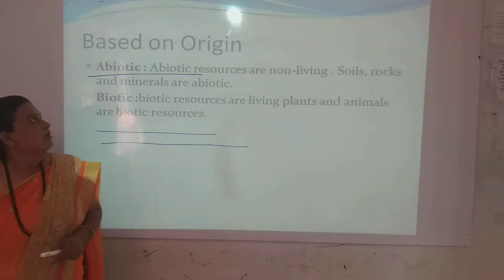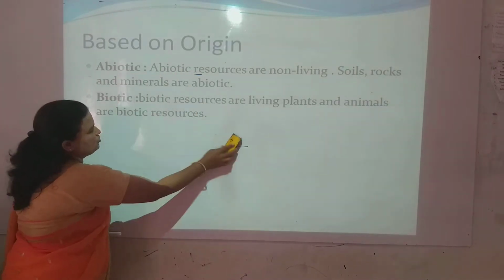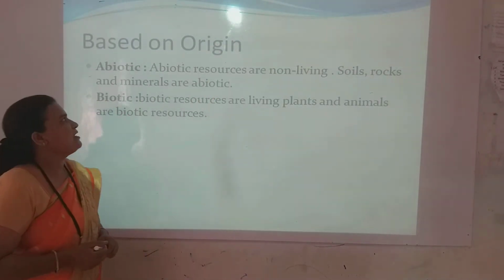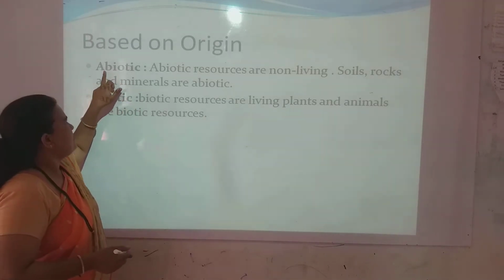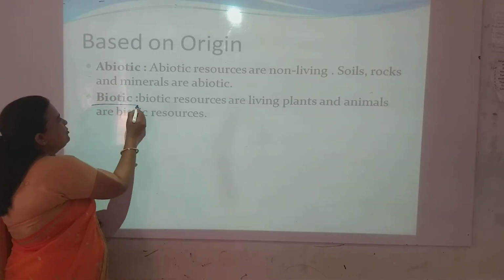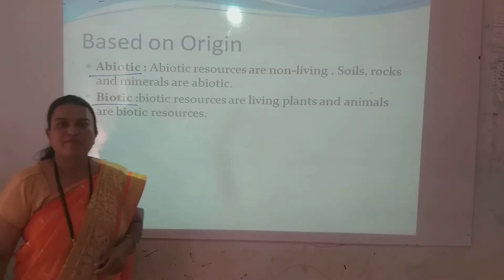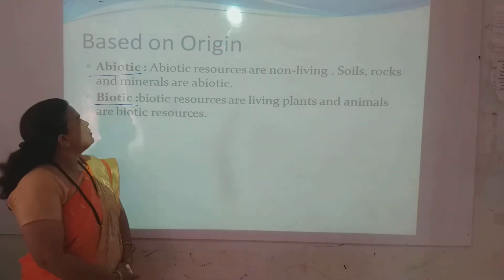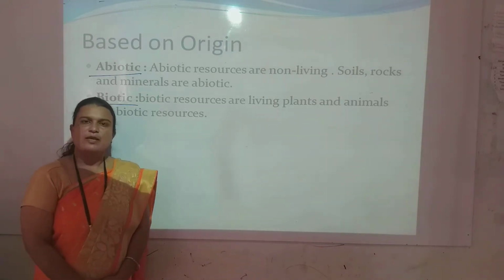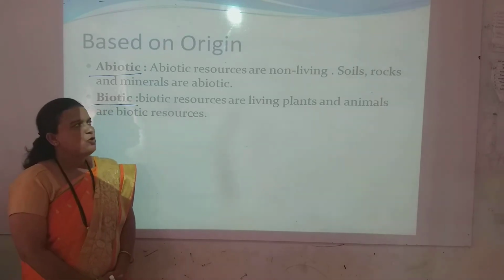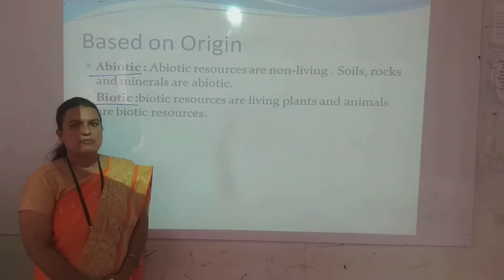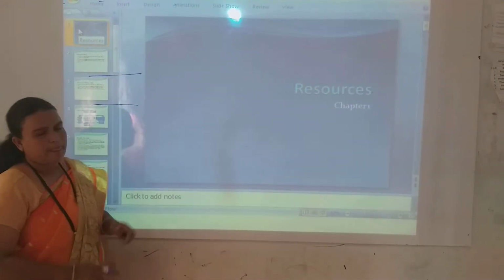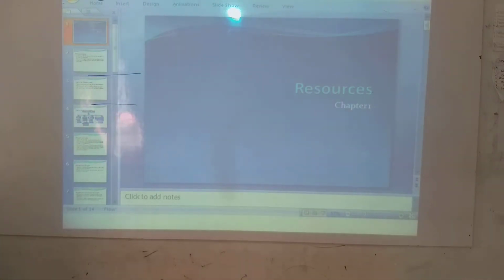Next, resources based on their origin. Based on the origin, resources can be classified into two categories: abiotic and biotic. Abiotic means non-living. So soil, rocks, minerals are abiotic factors. Air is also an abiotic factor. So water, soil, rock, minerals come in the abiotic resources.